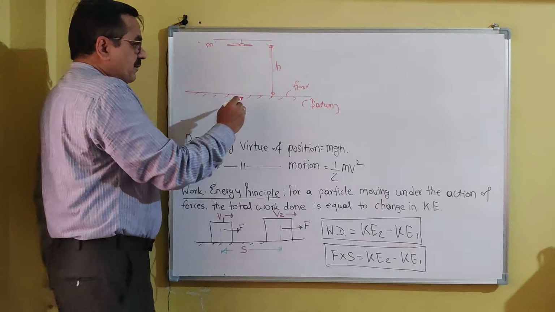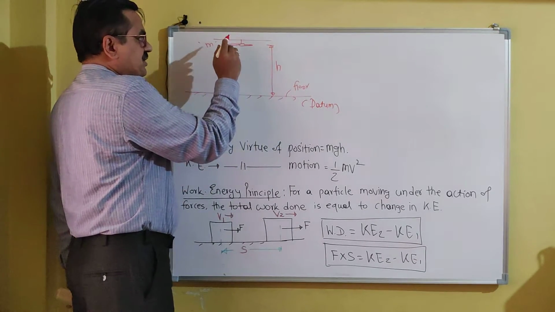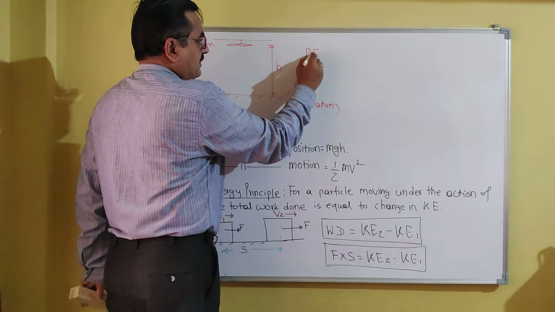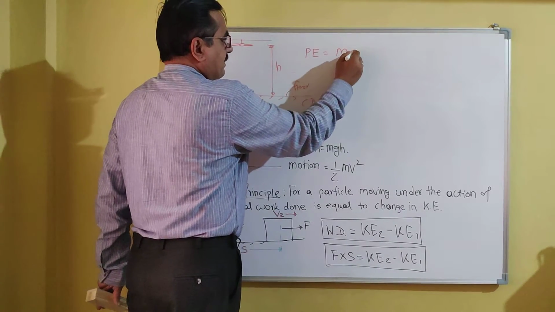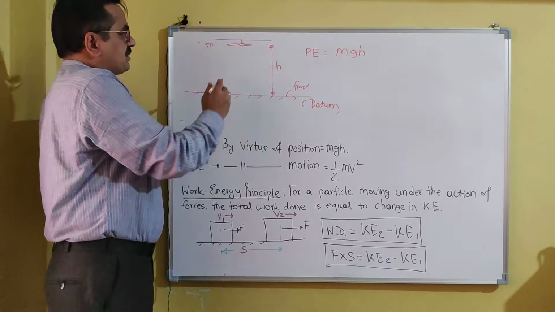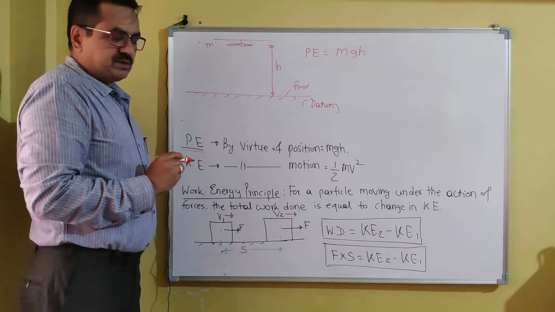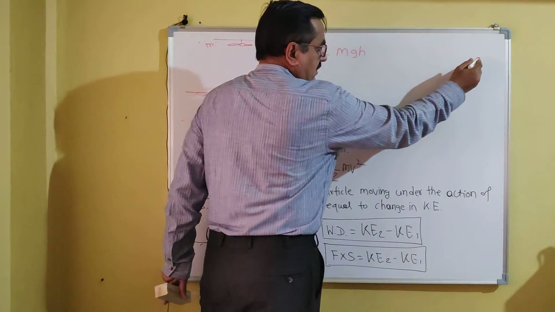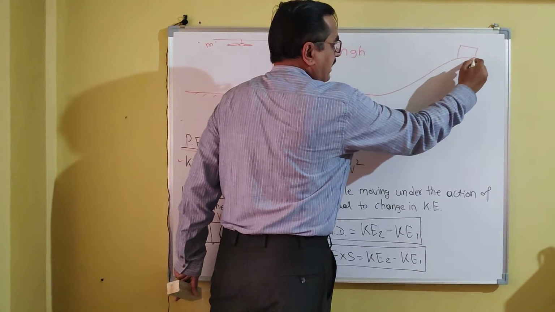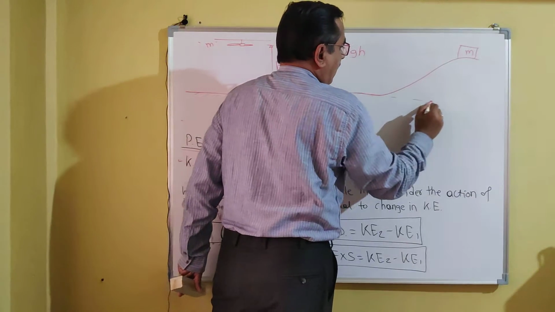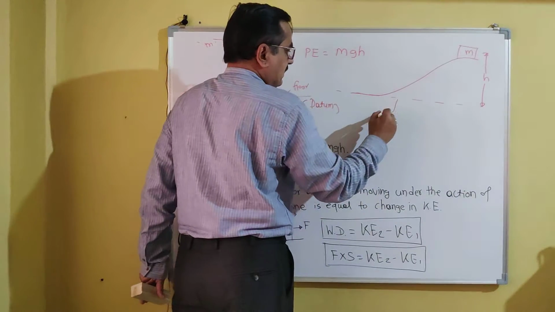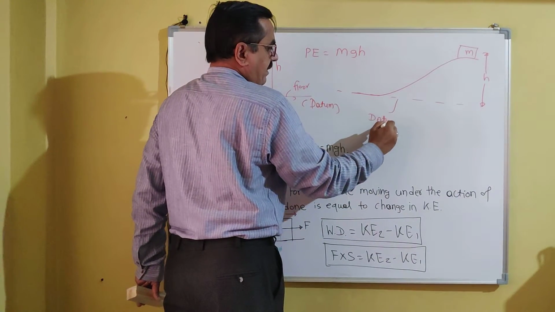Now with reference to this datum, the potential energy possessed by the fan is equal to mass of the fan into gravitational acceleration into height measured above the datum. This is the concept of potential energy. Or let us consider a curved surface, and initially the mass m is at a vertical height h from the horizontal line or datum.